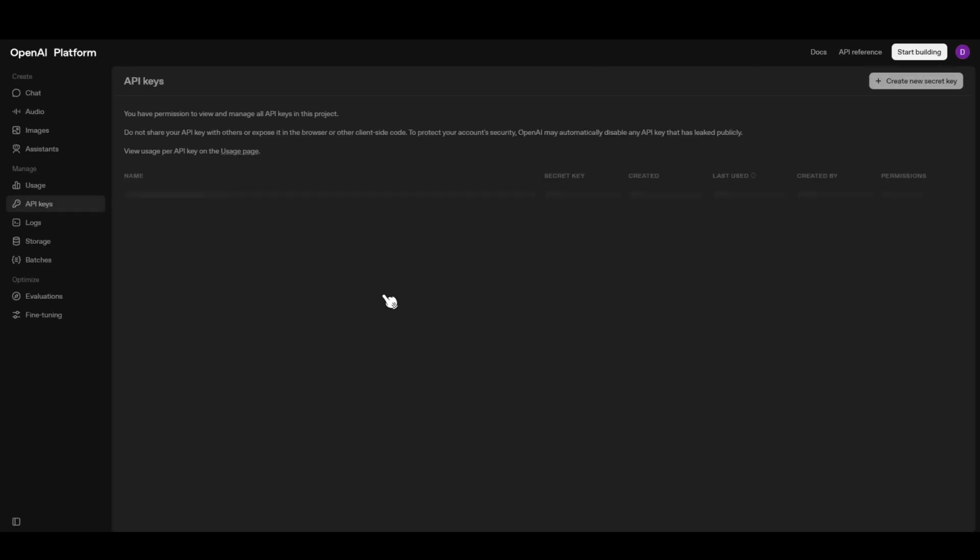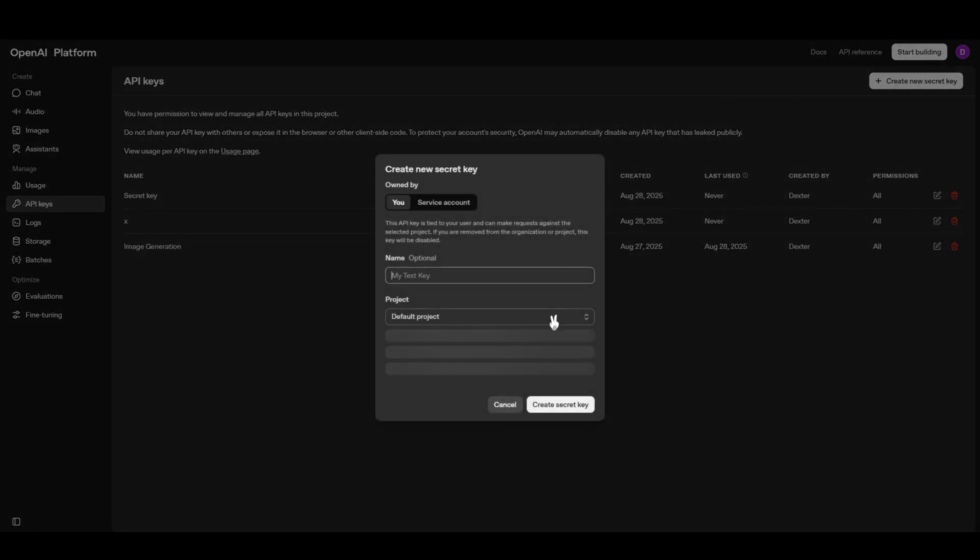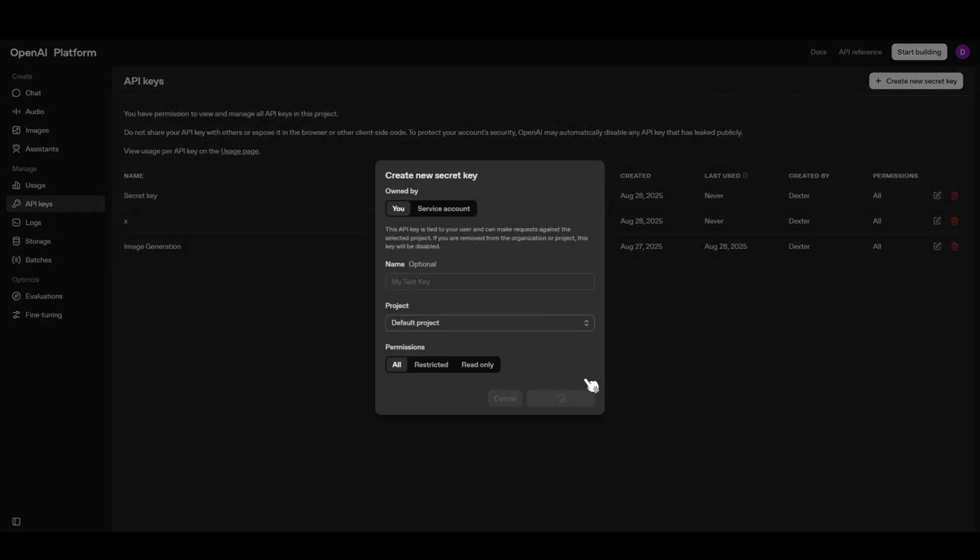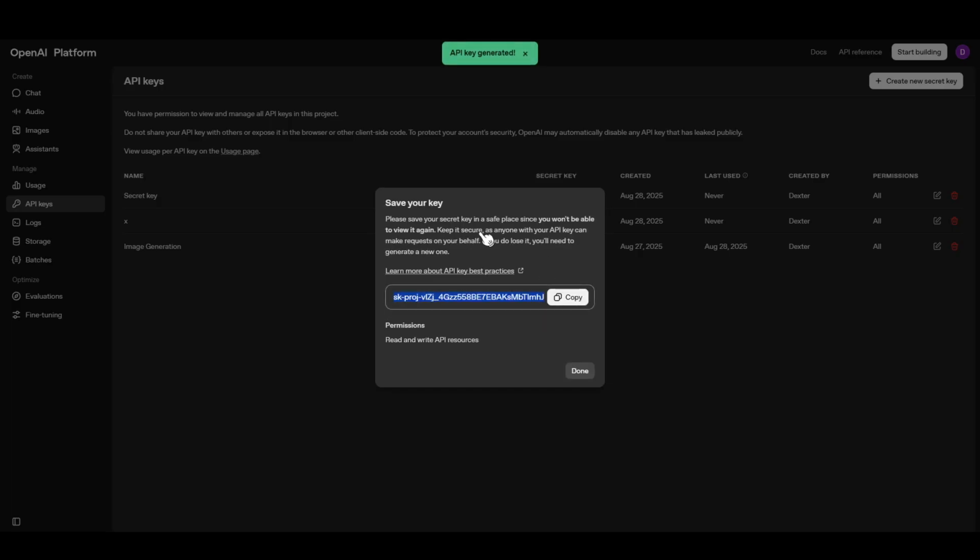At this point, you'll need to either create or connect an API key. Don't worry if you're not familiar with API keys. They're simply a secure way to let Zapier communicate with ChatGPT. Look for the option to create an API key and give it a click.